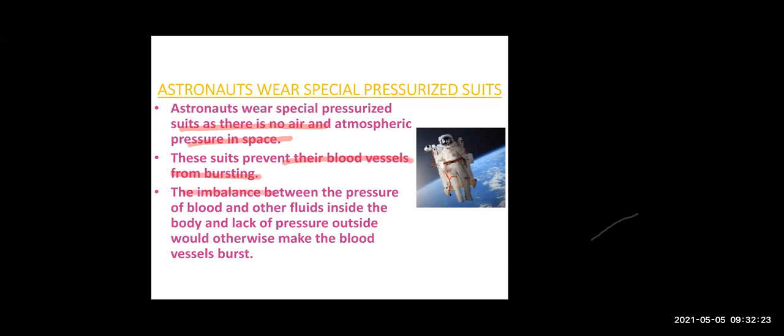So the imbalance between the pressure of the blood inside the body and the lack of pressure outside would make the blood vessels burst.